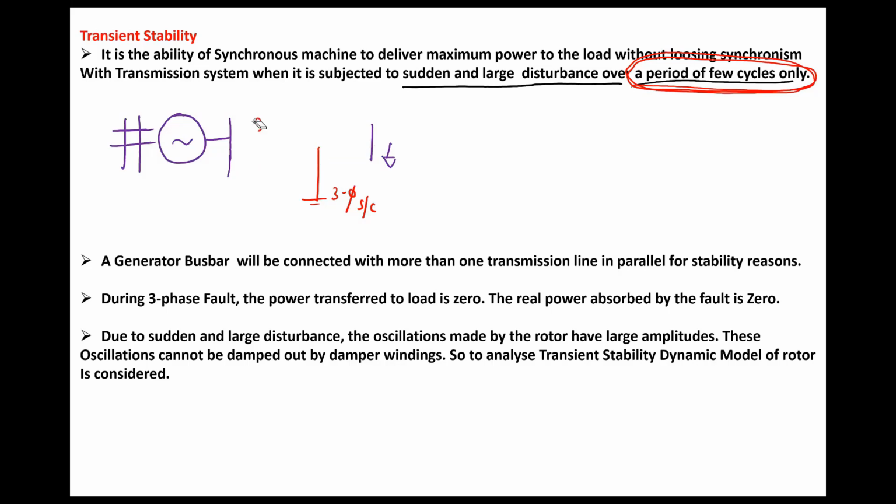Once this is tripped, the complete generator, which has a shaft power of PS and an electrical output of 0, means PS minus 0 will act as my accelerating power, which will be a huge accelerating power and will definitely make my system unstable.